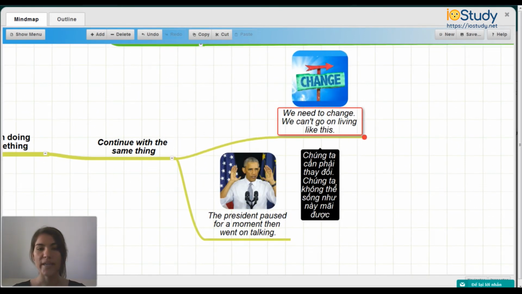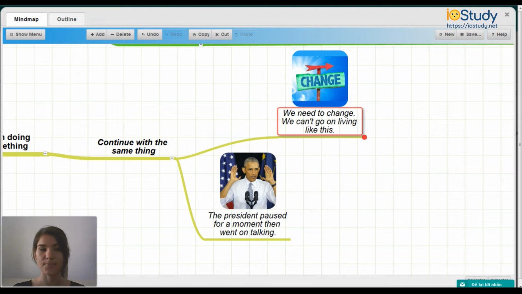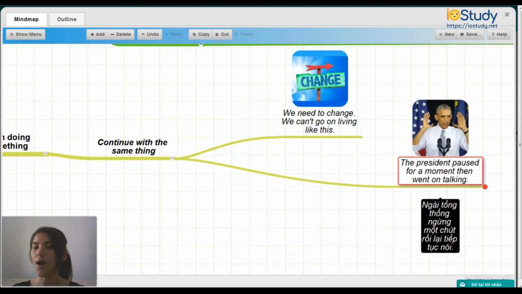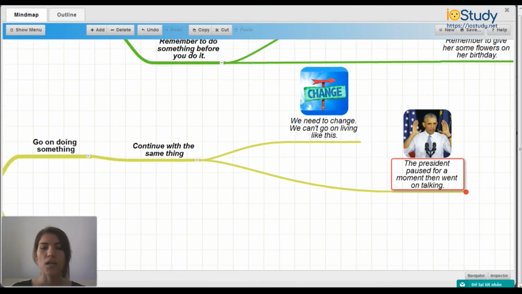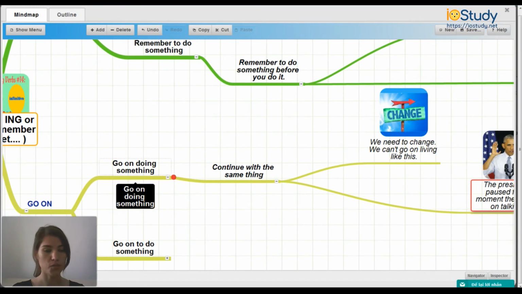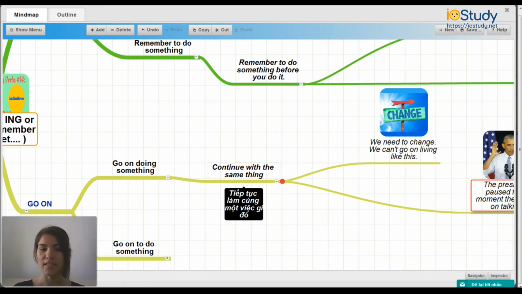Number one, we need to change. We can't go on living like this. And the president paused for a moment, then went on talking. So these are both examples of go on doing something, which means continue with the same thing.